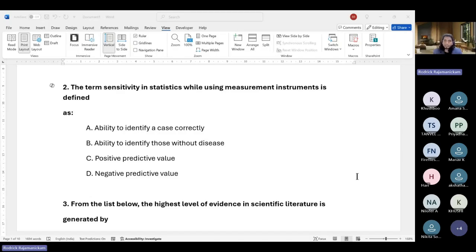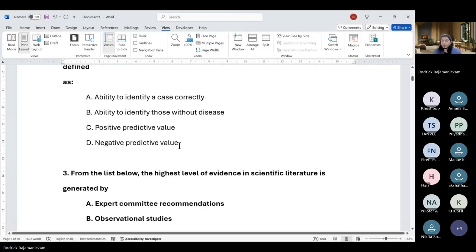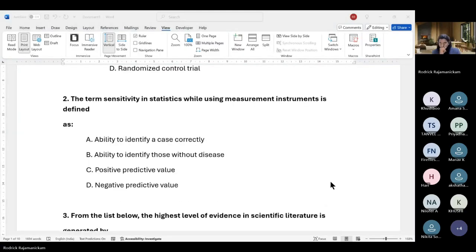Okay, so one person said to identify a case correctly. Okay. Any other? You can just say A, B, C, or D. That's also fine. Any other takers on answering question 2? No? Okay. So I think everyone will go with A, correct?